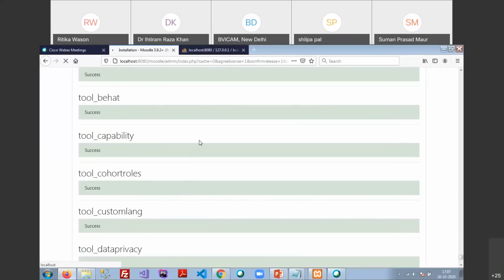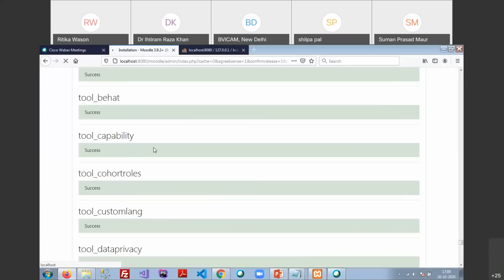Now this is the very complicated time during the installation of Moodle, because sometimes it depends on the speed of your system. If you are using a web server or a server like Windows Server, Ubuntu server or Linux server, then it will not take a very long time to install, because a server provides a lot of resources. But we are just running it on our local system, so it will take some time.